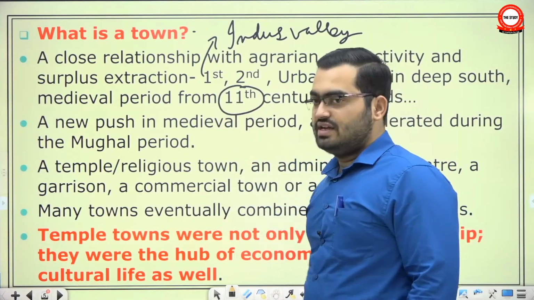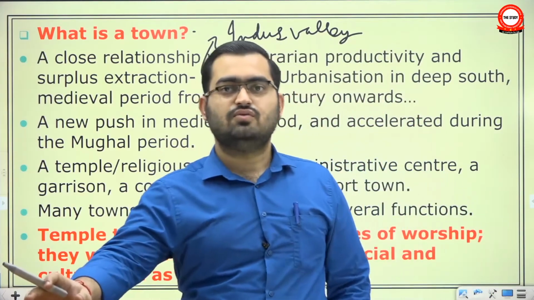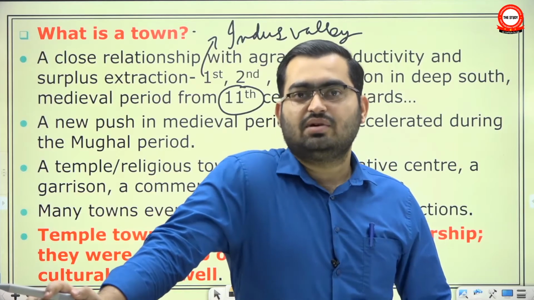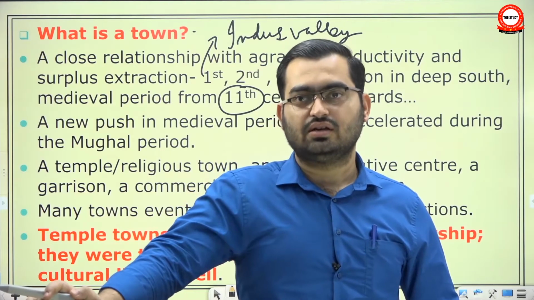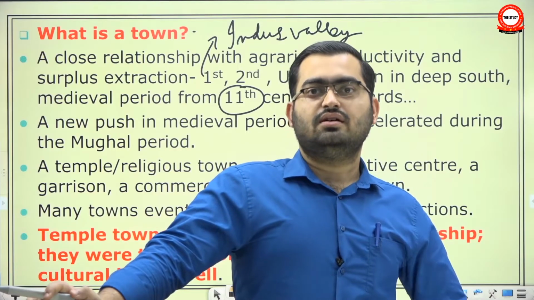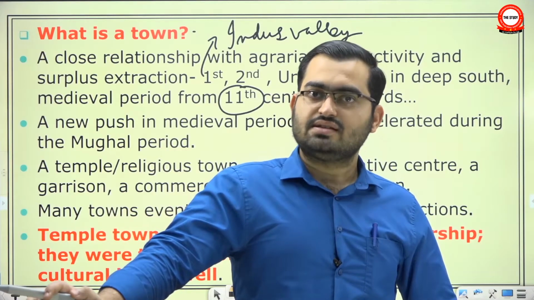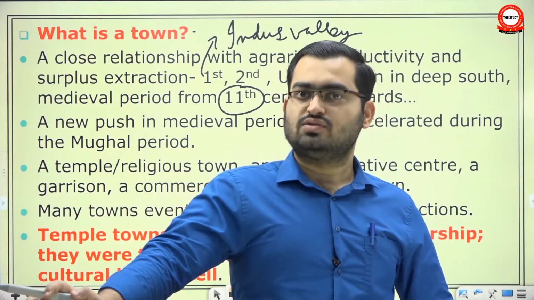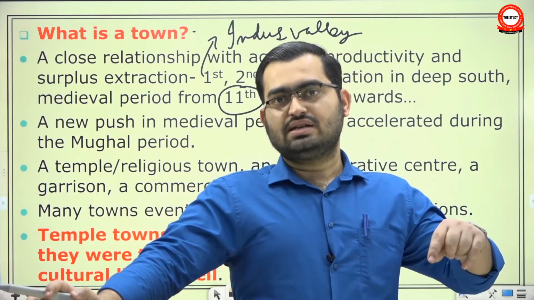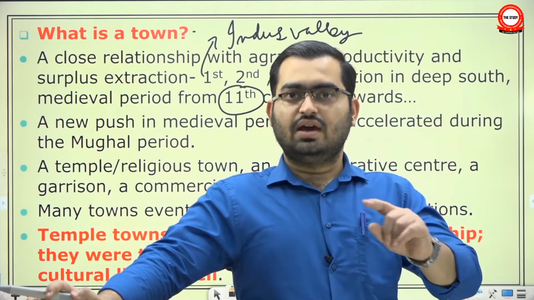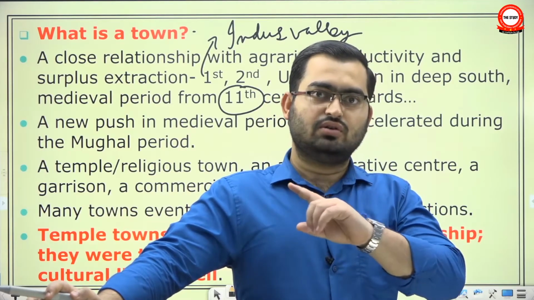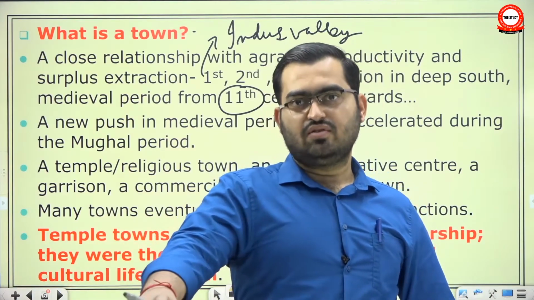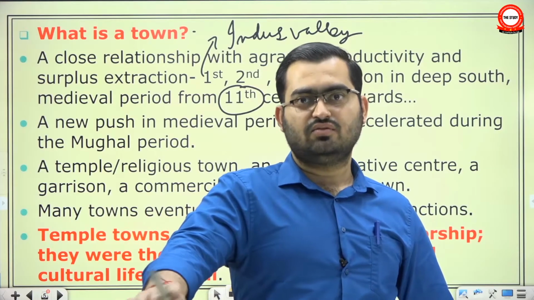If you recall, we had said that there are some historians who argue that at the end of the Gupta period, there was a certain decline in urbanization, especially in North India. And they say that this decline was halted sometime around the 10th or 11th century. But some other historians say that no, there was no such decline. Though certain urban centers declined, some new ones came up. Okay, and that we will see when we look into the networks of small towns. So there is this argument. Some say that yes, there was a temporary pause or decline. Some say no, there wasn't any.